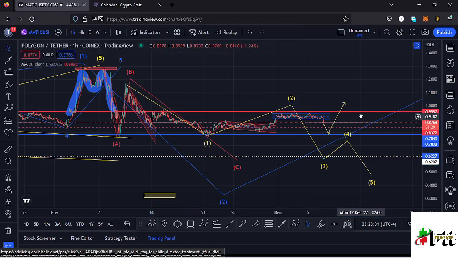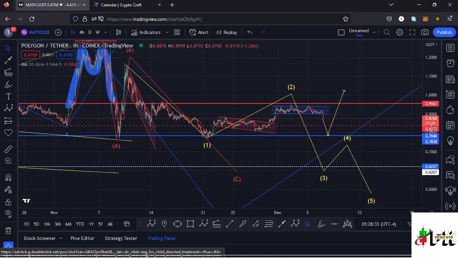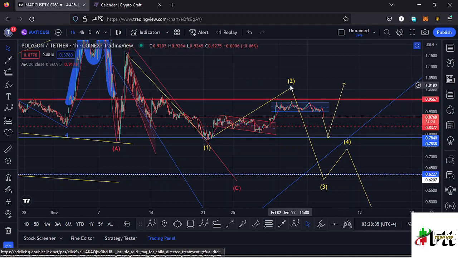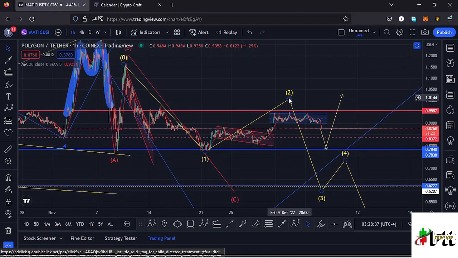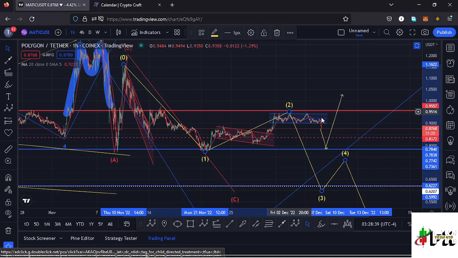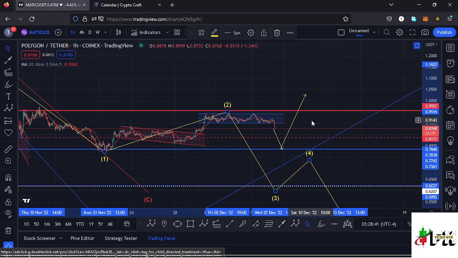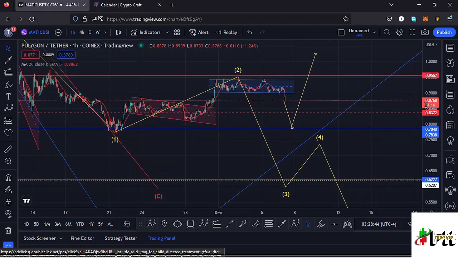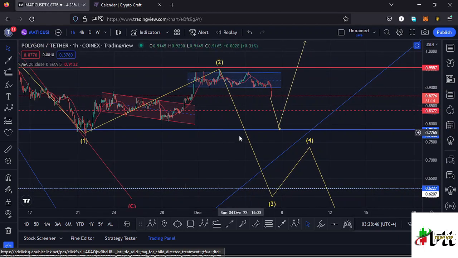And in case that doesn't happen, then there are chances that we made our high at around the $0.94 mark in this movement right here. And whatever we have started to see after seeing the breakout out of this channel, then that might be the impulsive movement that I'm expecting in the formation of this wave 3 to the lower side.